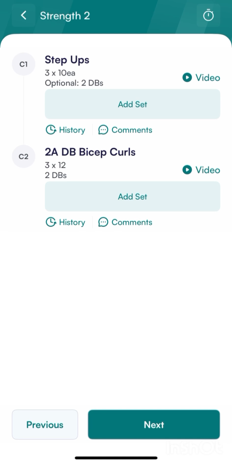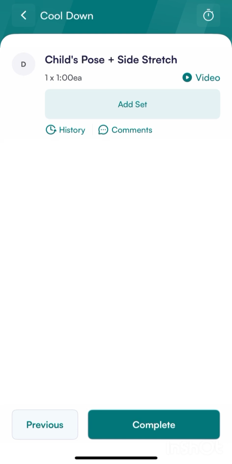Here we have another grouping of 2 exercises in a superset. So you'll do step ups for 10 reps each leg. You will do bicep curls for 12 reps each set together. Go back through, repeat these another time or 2, continue hitting next.